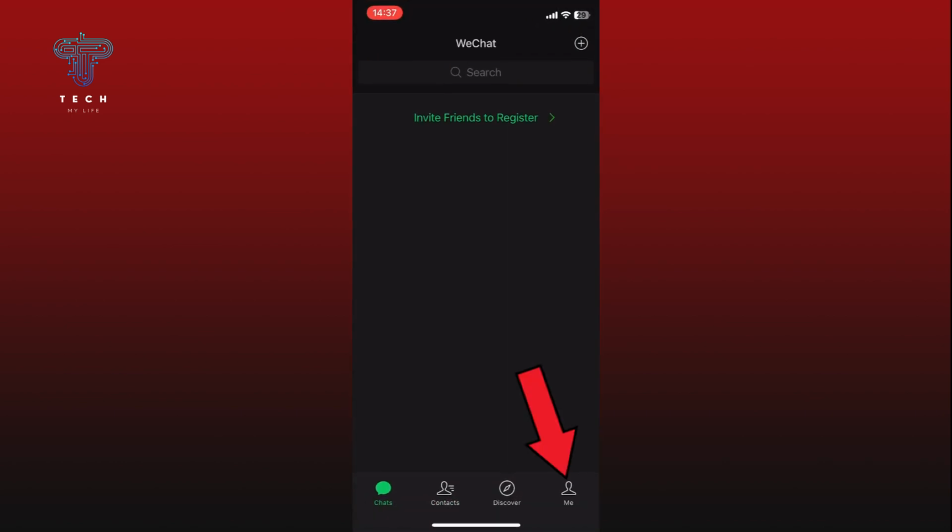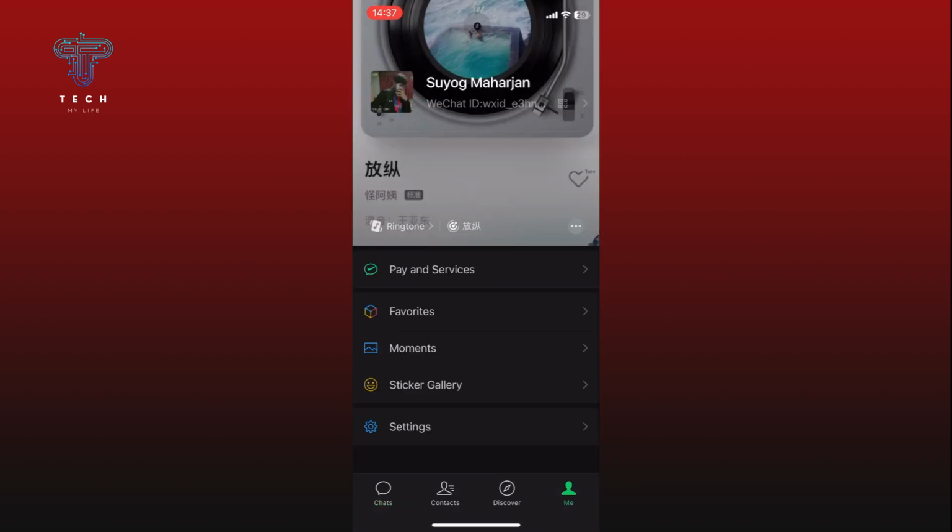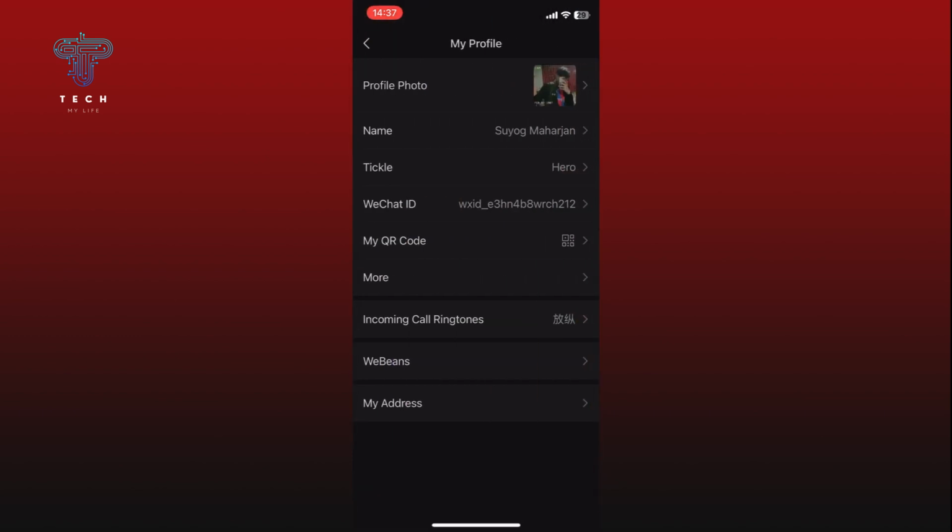Tap on the Me option from the bottom right corner of your screen. Now, tap on your profile from the top of your screen. In your profile, you can see the incoming call ringtones option. Tap on it.